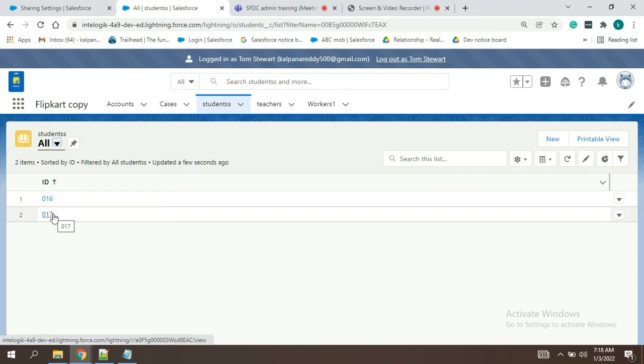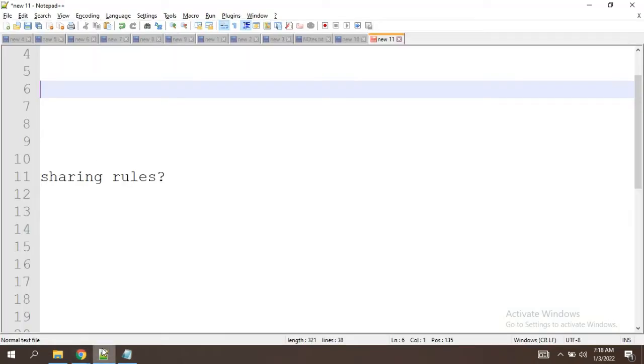Okay, now we have not given permissions from the object level. What we will do is based on the role, like if Shaker is the record owner, always share those records to Tom. That type of requirement has come now.